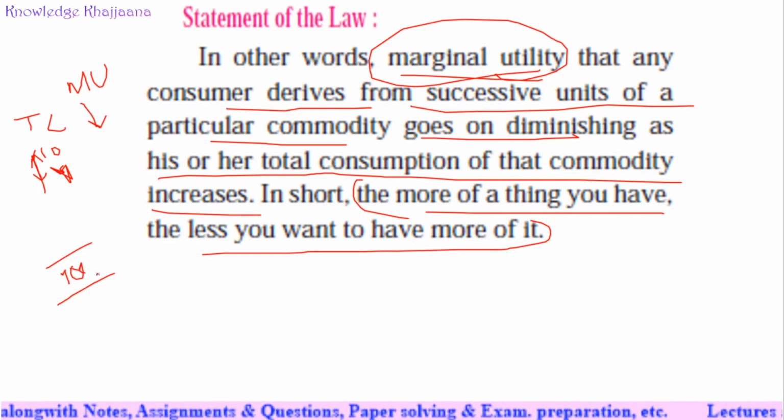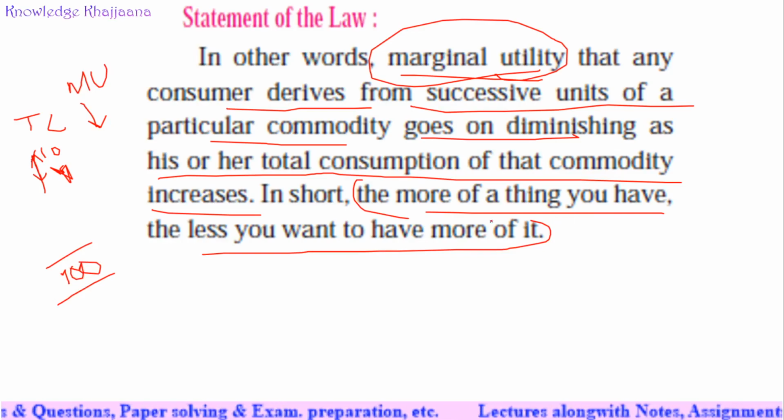The more of a thing you have, the less willingness you will have to have more of it. You will reach a point where you will not have the desire to have more of it.